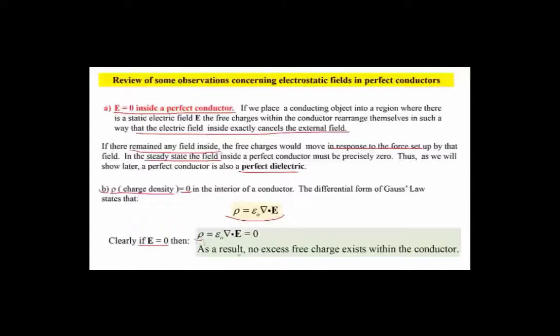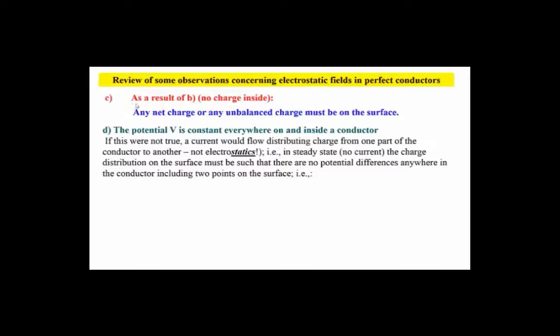As a consequence, no excess free charge exists within the conductor. As a result of this last conclusion, that there's no charge inside, we can say that any net charge, or any unbalanced charge, will be on the surface. Let me make sure we understand that when we have a conductor that's neutral and there's no E field, there are charges, of course, but they're all balanced. We don't have any net charge in an uncharged conductor.